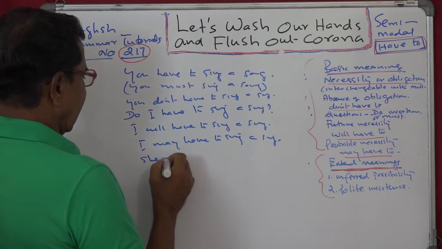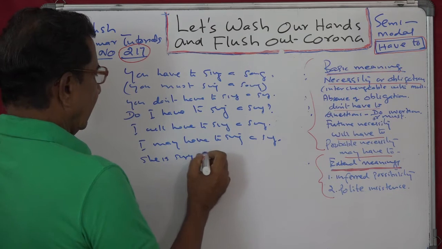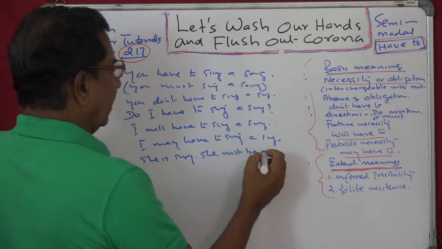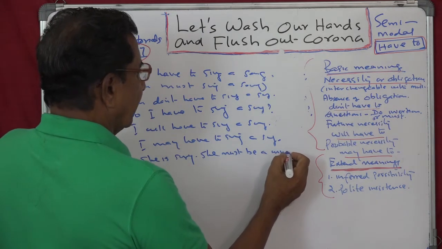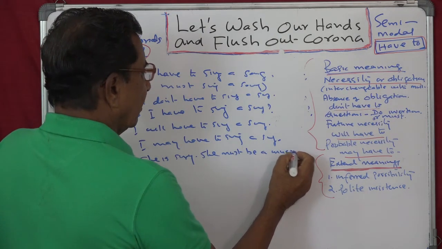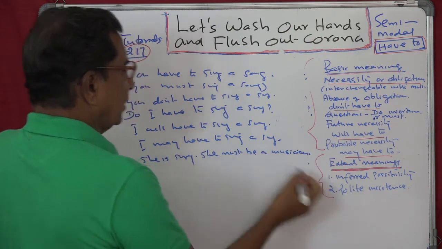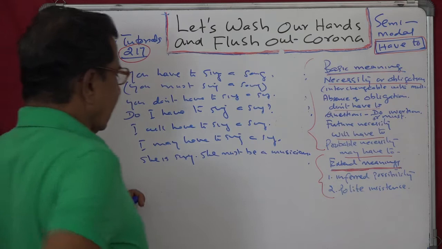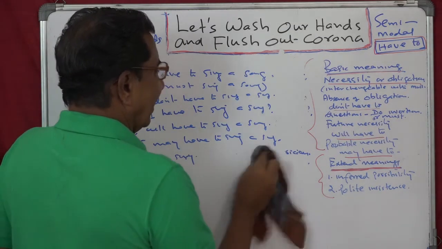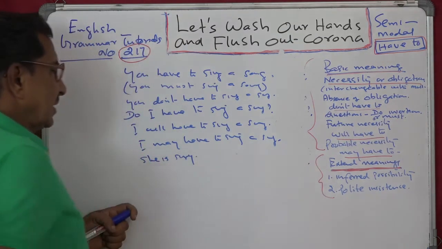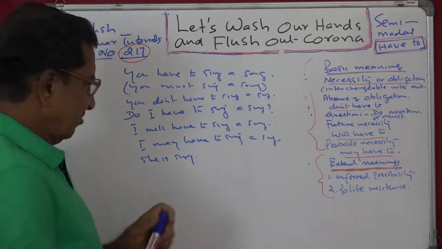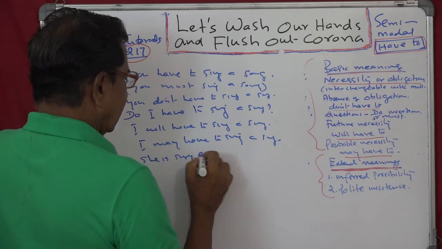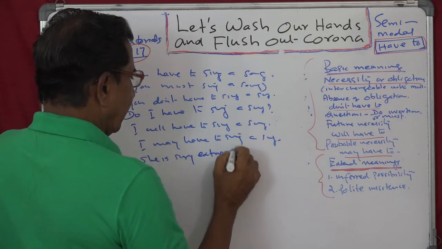She is singing. She must be a musician. Or better, a better sentence would be, she is singing extremely well.